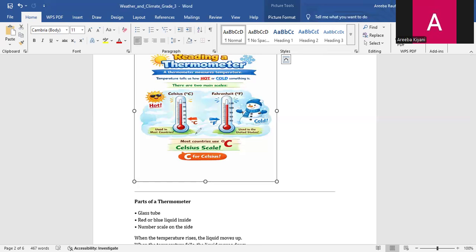On the right side we have 0, 10, 20, 30, 40, 50. These are the readings. This is called the Celsius scale. Whereas on the left side, these are small readings, which is the Fahrenheit scale. Most countries use the Celsius scale, whereas Fahrenheit is used mostly in the United States.